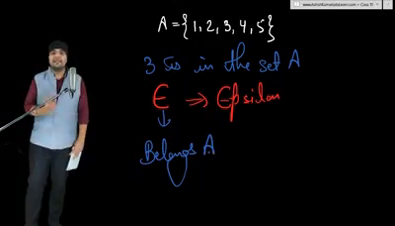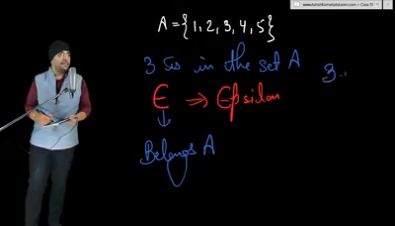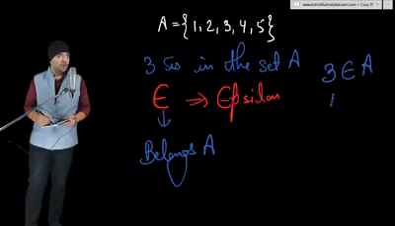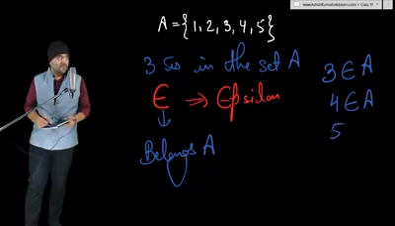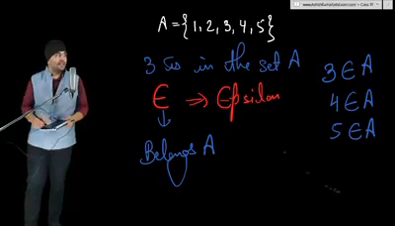So if 3 is in the set A, we write 3 belongs to A. 4 is in the set A, so we write 4 belongs to set A. Similarly, 5 belongs to set A. As you can see, 6 is not in the set A.